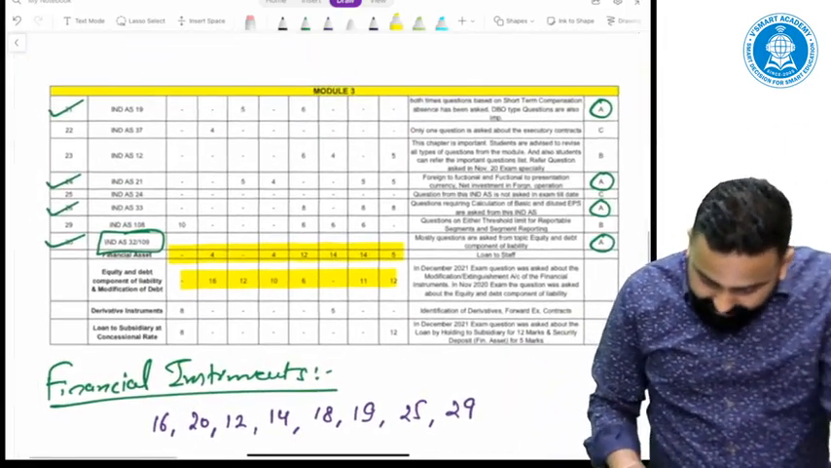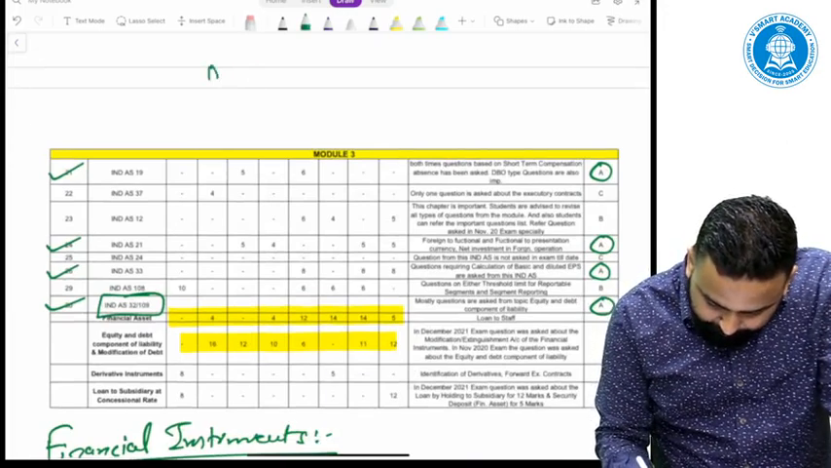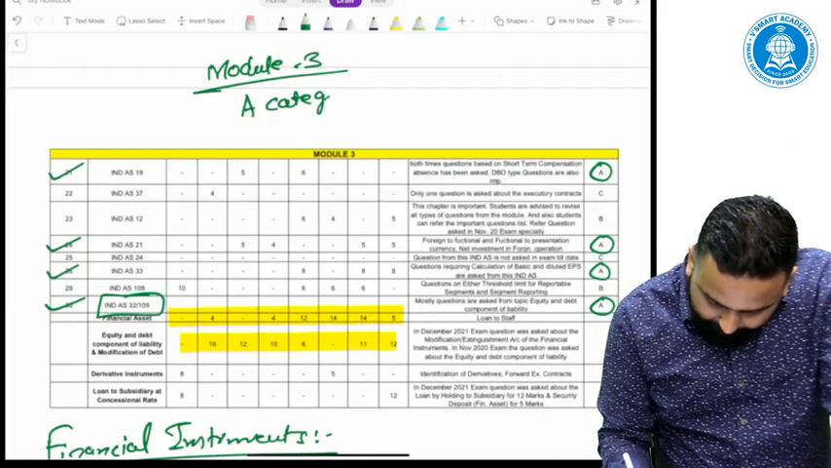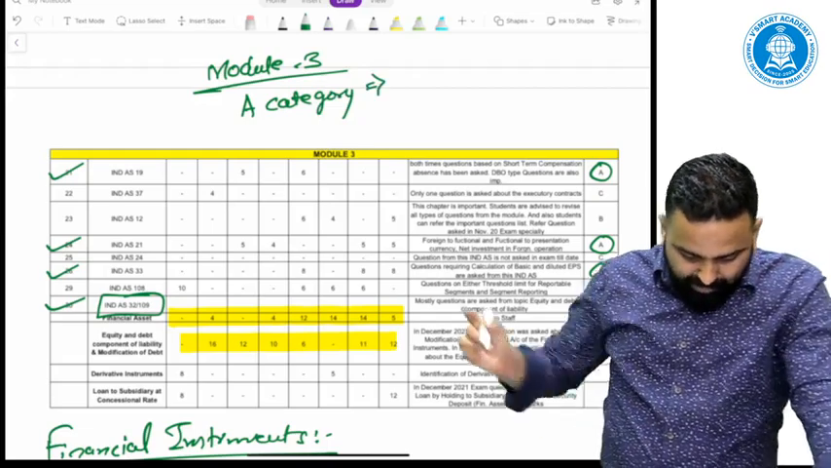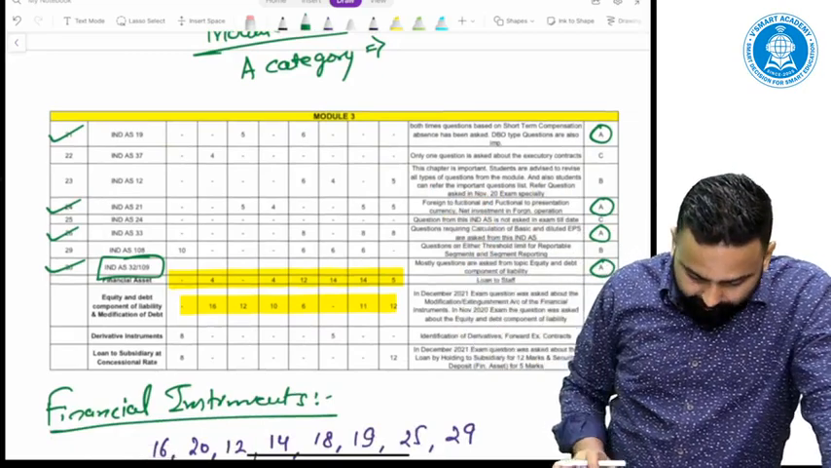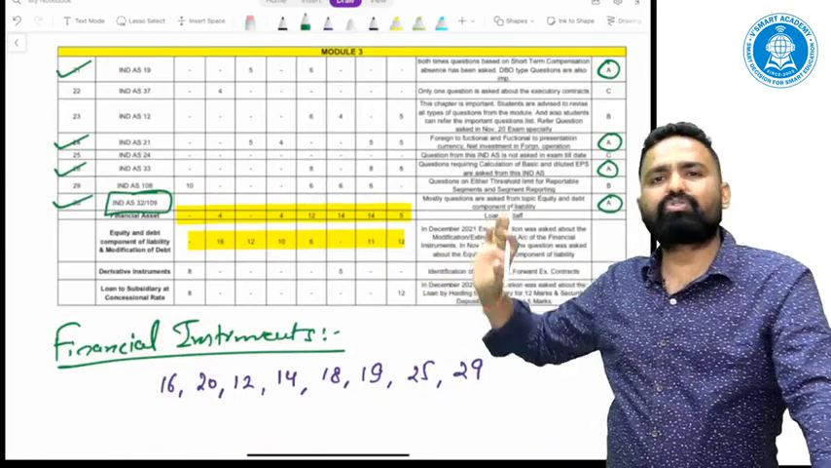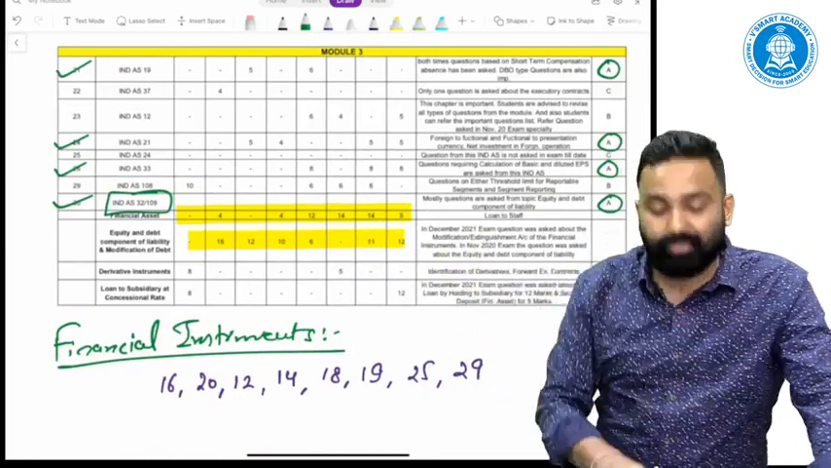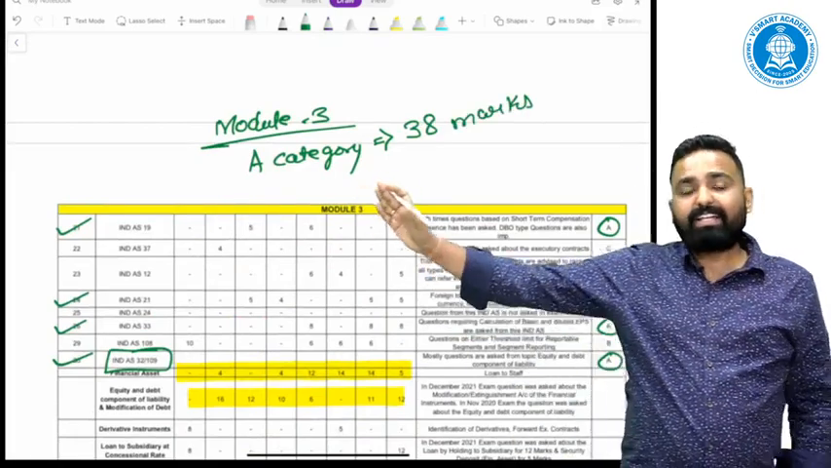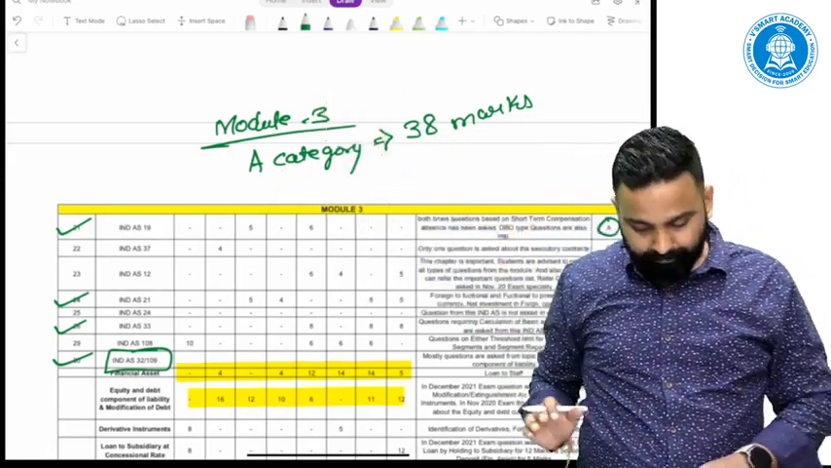So for module 3, if I must say, module 3 covers A category topics: approximately 5 marks of Ind AS 19, let us say, then Ind AS 21 of 5 marks, let us say 10, and Ind AS 33 8 marks, 18, and on an average financial instrument 20. So 18 and 20, 38. Oh my god, 38 marks. So from A category topics, minimum 38 marks are covered from module 3. Wow.